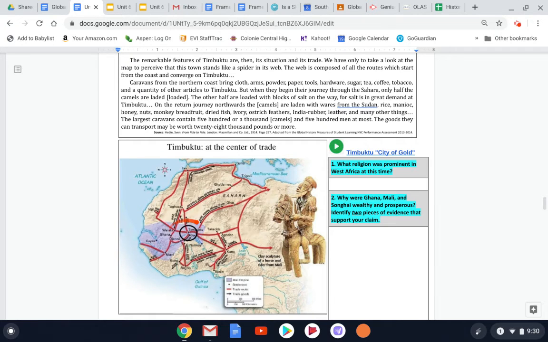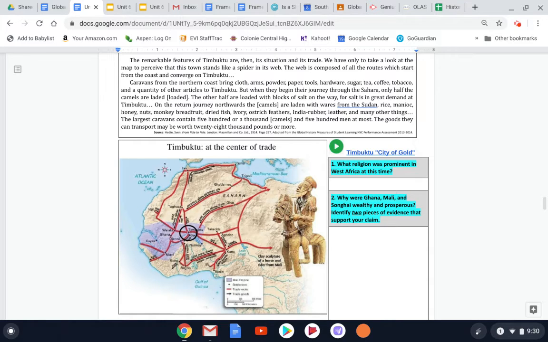So Timbuktu is circled right here in black, and going out in every direction, like the strands of a spider web, are all these trade routes going to the coast, up to the Mediterranean, across the Sahara Desert, all the way across to the eastern half of Africa as well. So Timbuktu being centrally located in the middle of all these trade routes, just like a spider sits in the middle of its web, is going to help its prosperity.